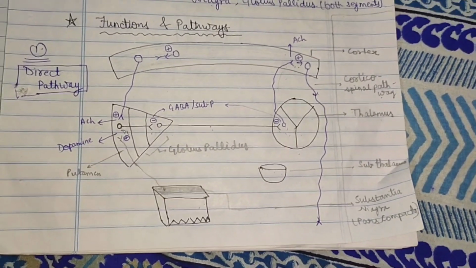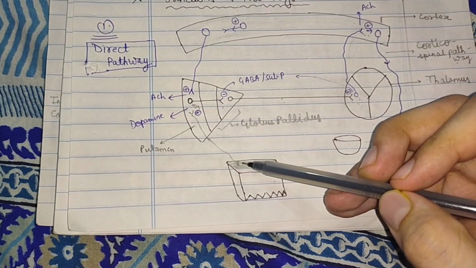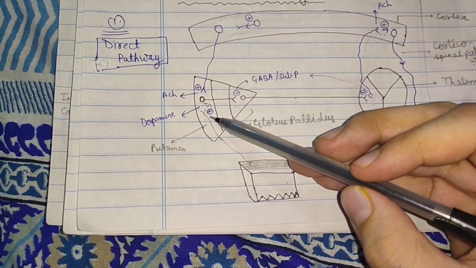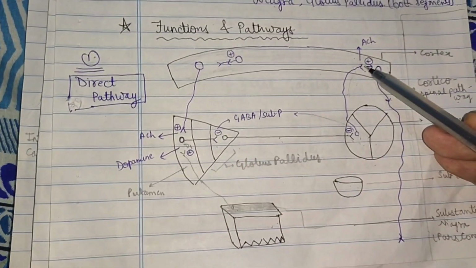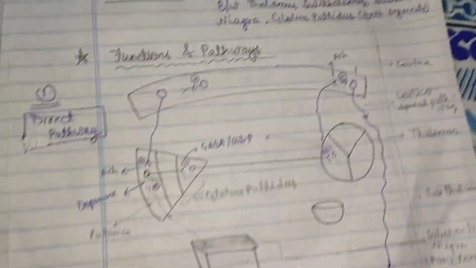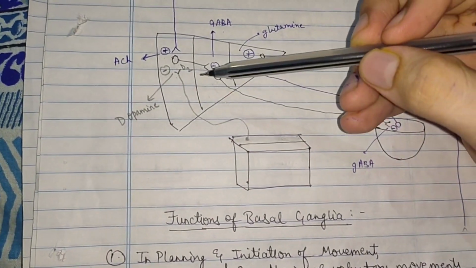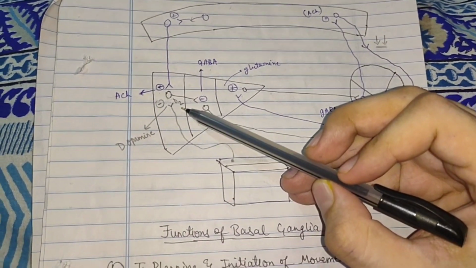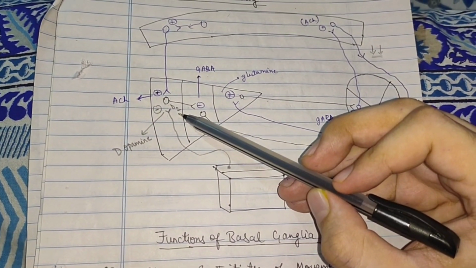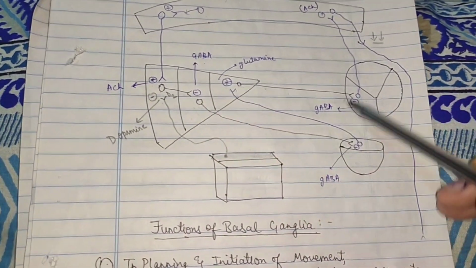Now we will talk about the role of dopamine in the direct pathway. Dopamine is released from the substantia nigra pars compacta into the putamen, which through the D1 receptors activates this direct pathway and hence facilitates the action of the excitatory muscles. In the indirect pathway, again the substantia nigra releases dopamine from the pars compacta, and it acts through D2 receptors, but here the action is different. It will inhibit the indirect pathway. So the D2 receptor is inhibited by the dopamine released, so this whole pathway is inhibited.